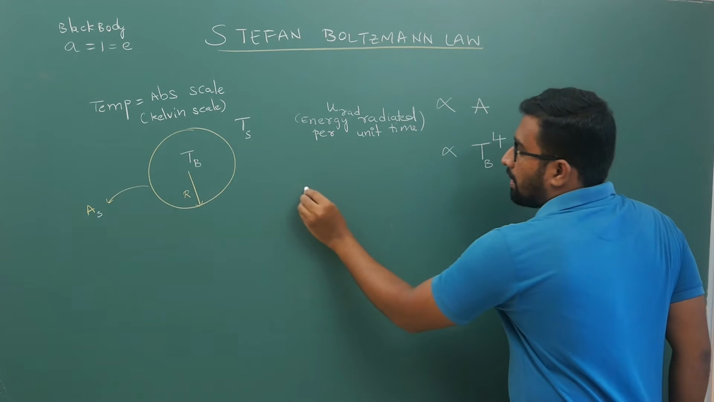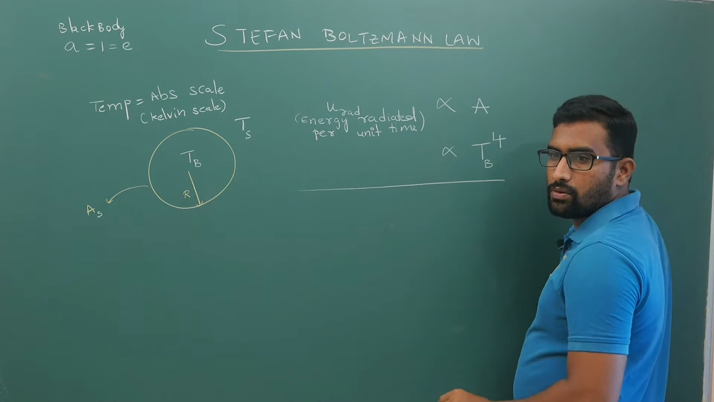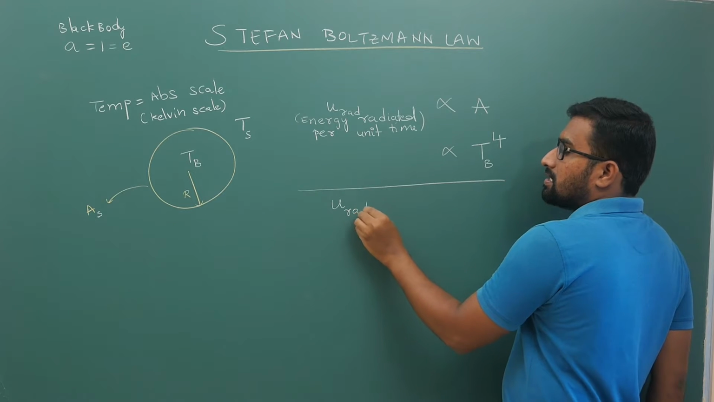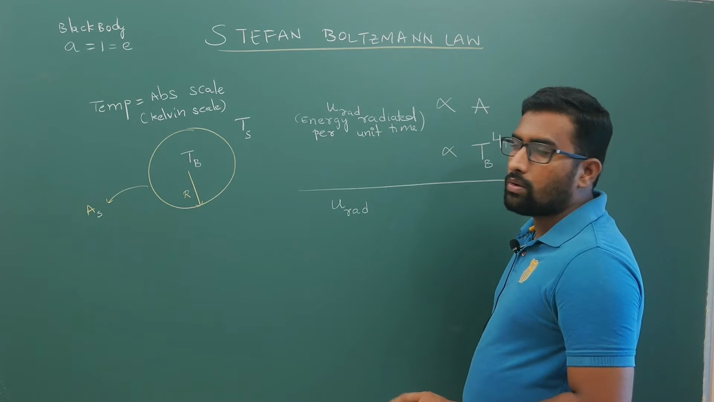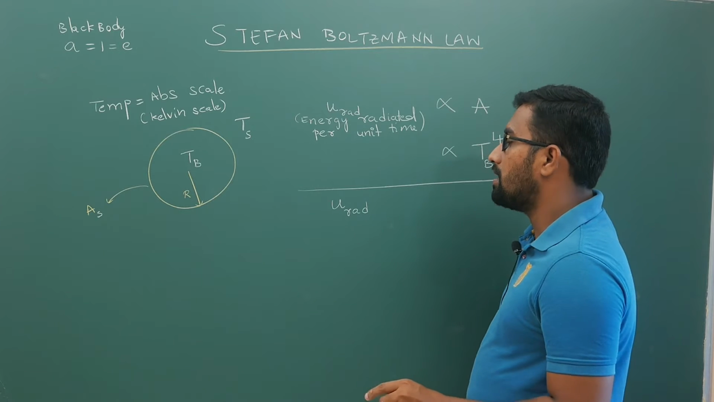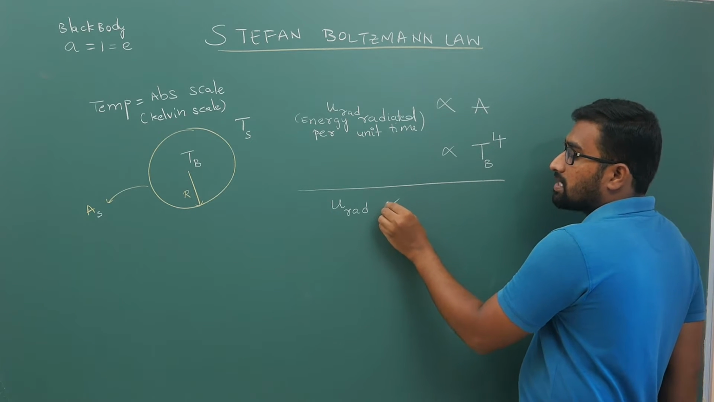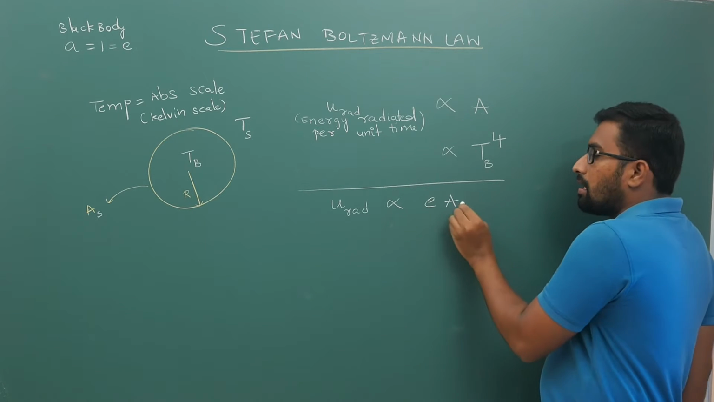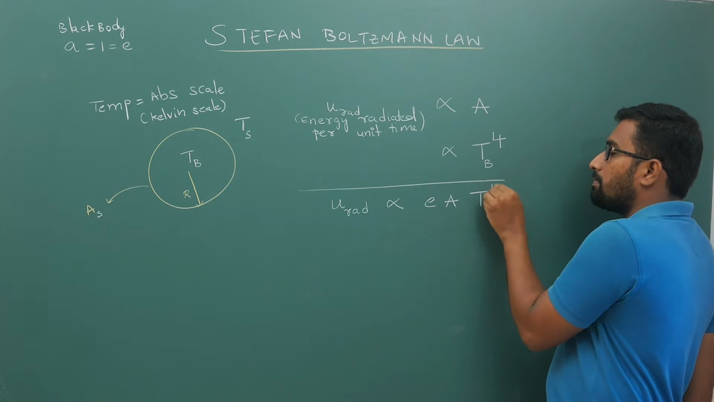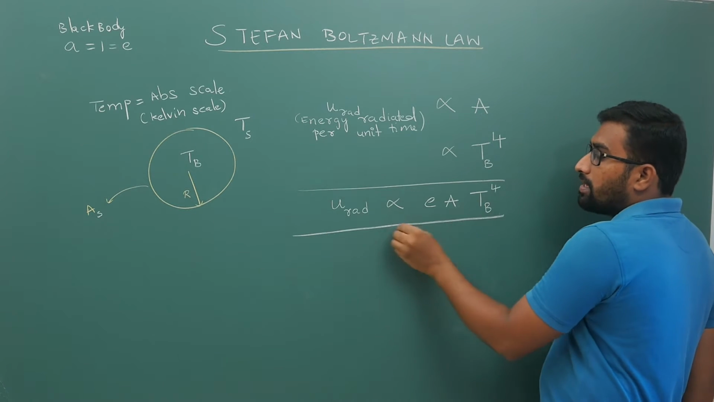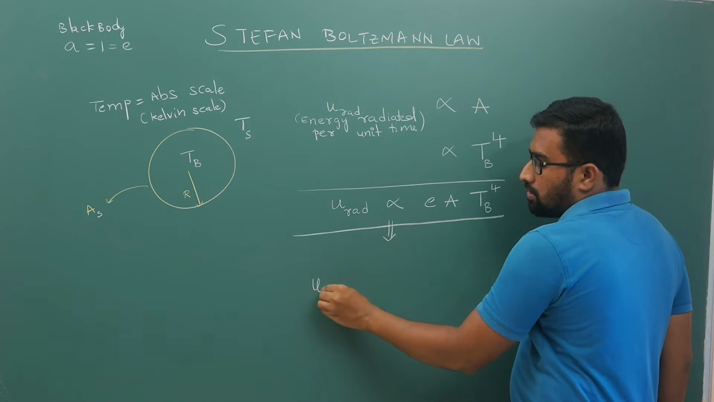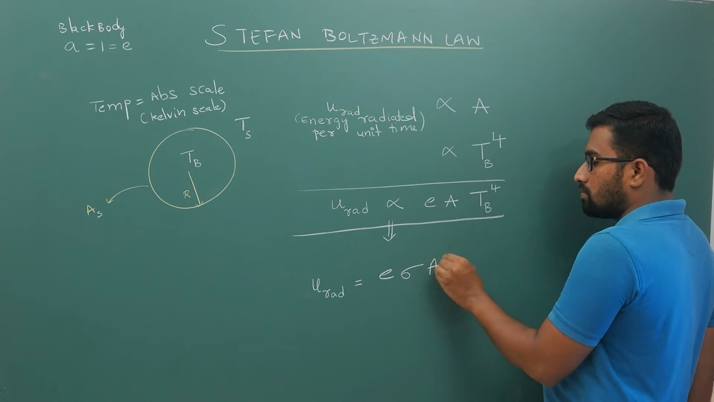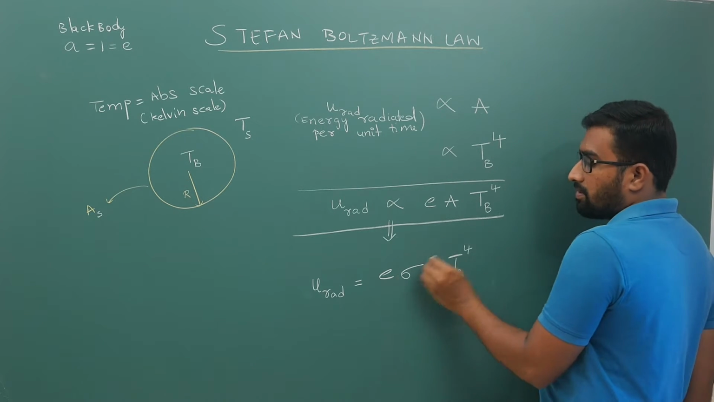Now, if you combine these two, for a black body it is different. For a normal body, it also depends on emissivity. So, it is emissivity E into area of surface into temperature of body power 4. Now, removing the proportionality, your energy radiated is E into sigma into A into temperature of body to the power 4.